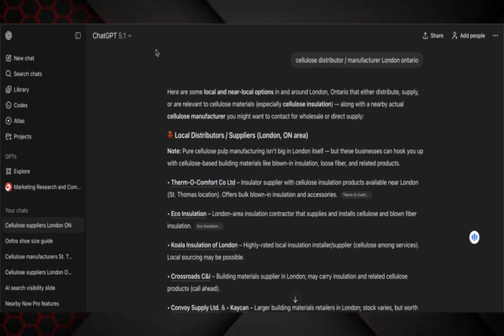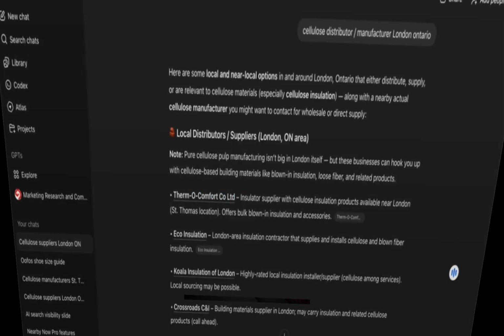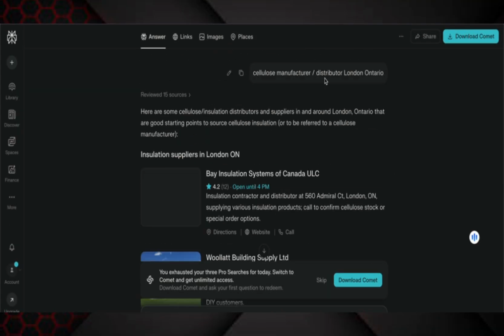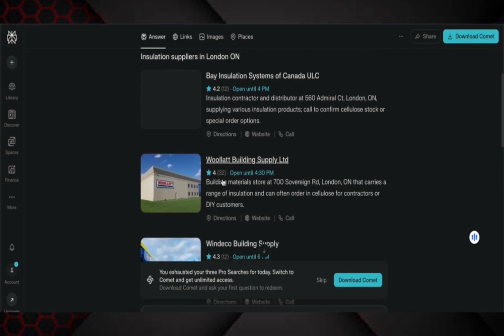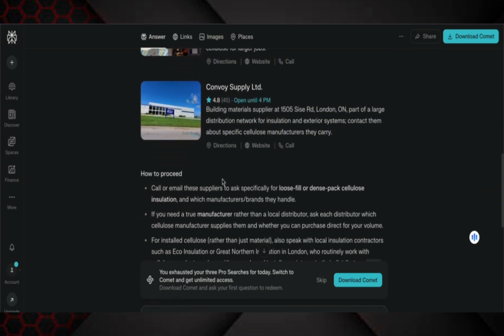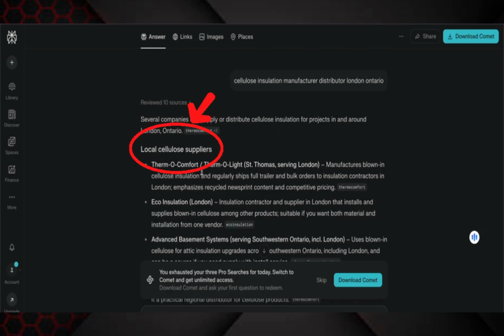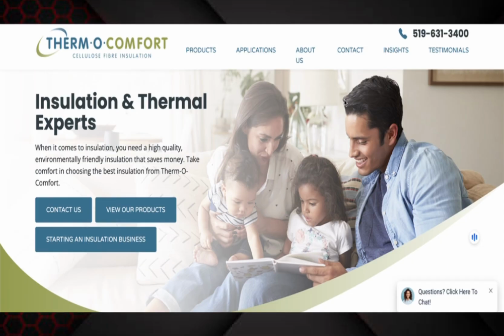Now, what about other AI platforms? What about Grok? Let's go look in Grok. Okay, so cellulose distributor, London, Ontario, and Thermocomfort comes up again, #1. Let's go after Perplexity. Cellulose manufacturer, and who comes up #1 is Thermocomfort right there. Local cellulose supplier, St. Thomas, right there. Okay. This is how you make a company local for virtually everything, anywhere, anytime.